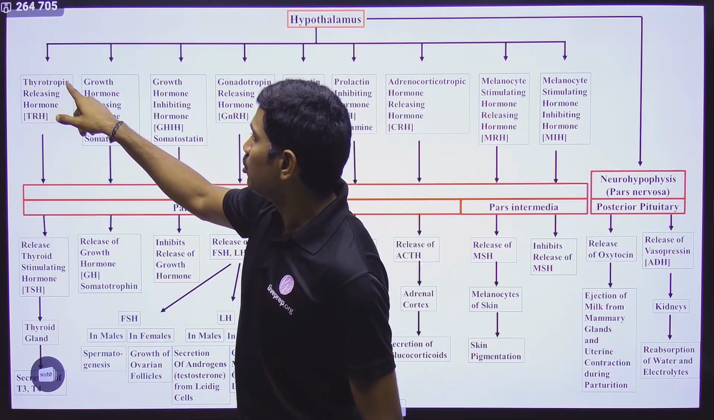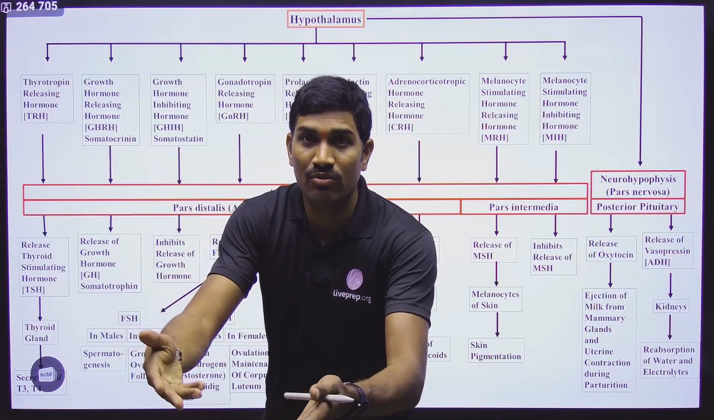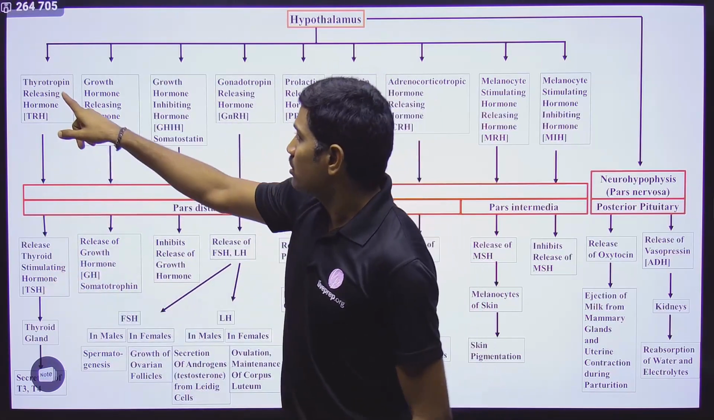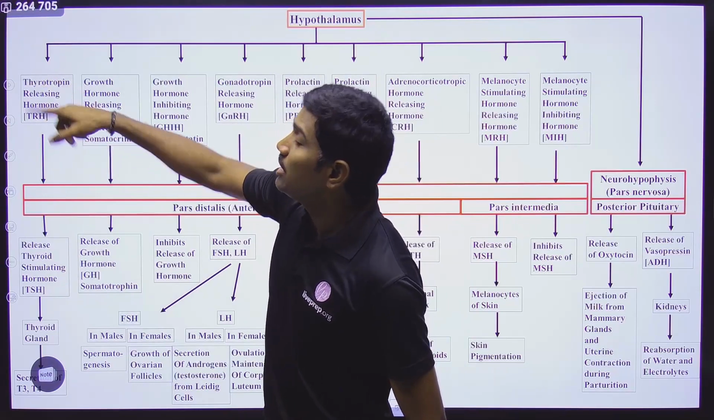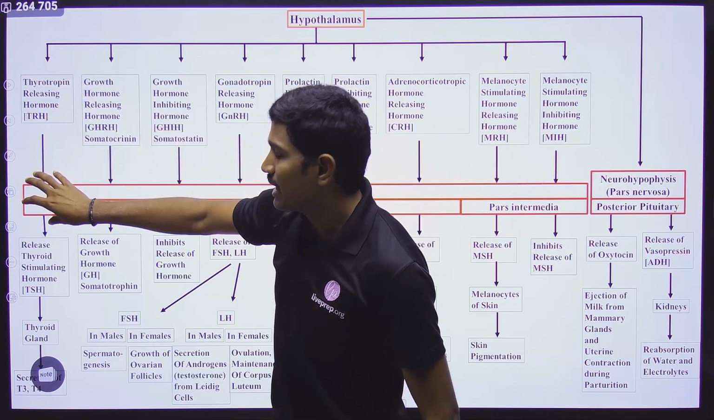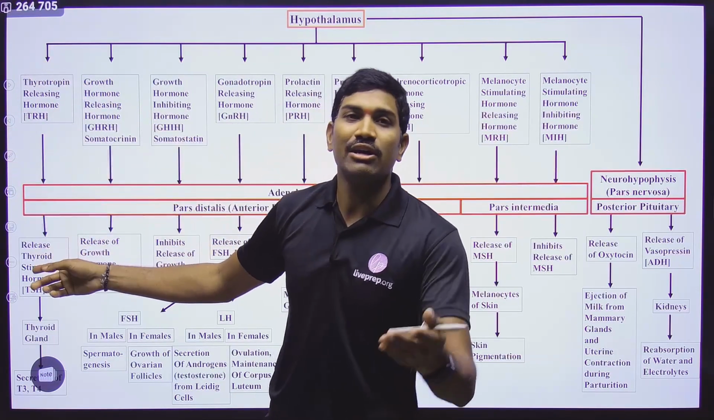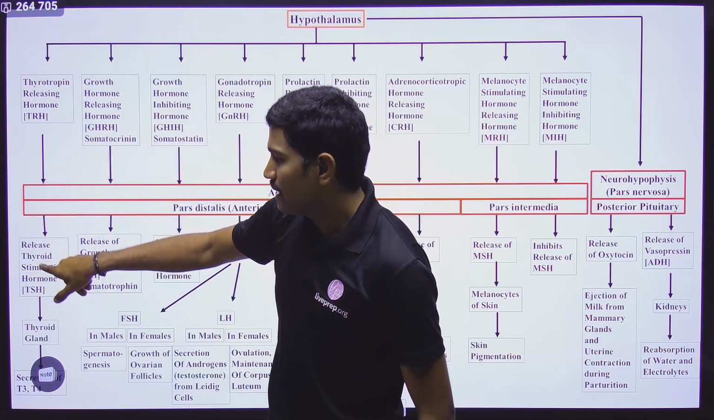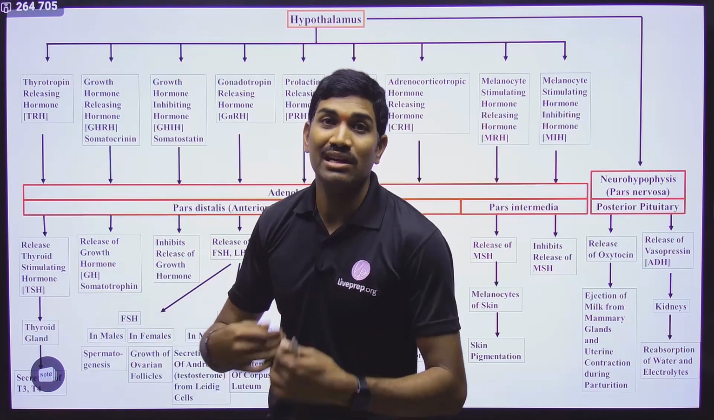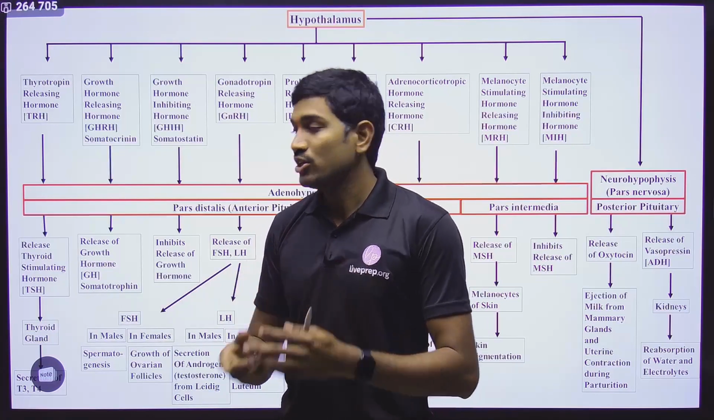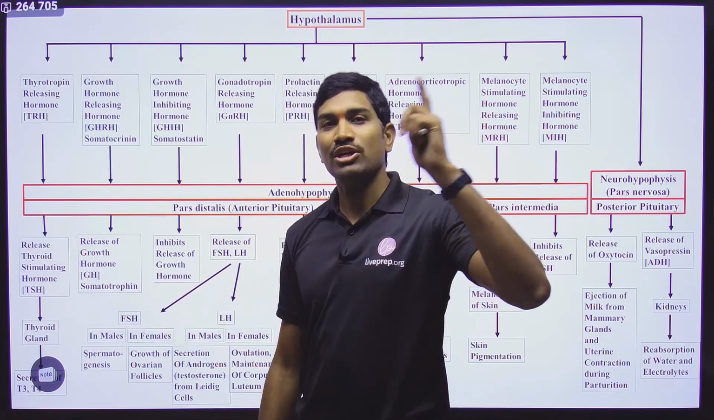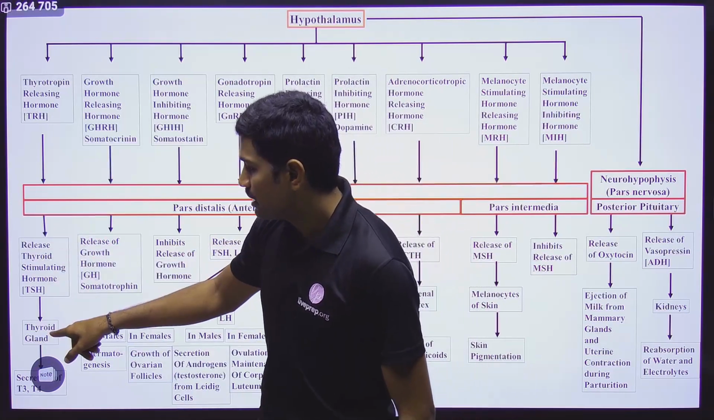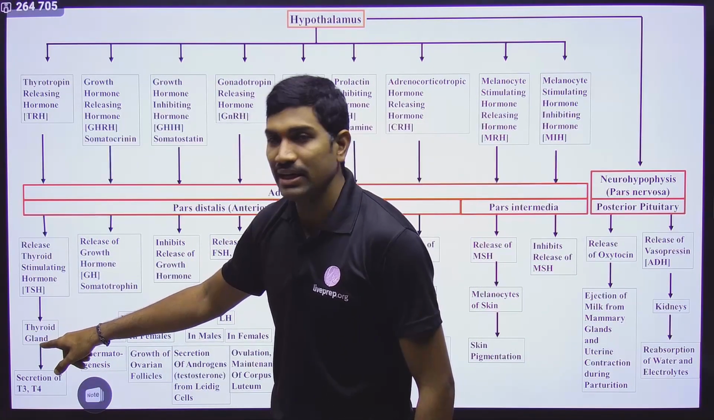What is thyrotropin releasing hormone? What is this thyrotropin? That is nothing but thyroid stimulating hormone. So it is thyroid stimulating hormone releasing hormone. When this hormone acts on the pituitary, it releases thyroid stimulating hormone. Now from the pituitary, thyroid stimulating hormone is released and goes into the main blood circulation, and finally it acts on the thyroid gland.